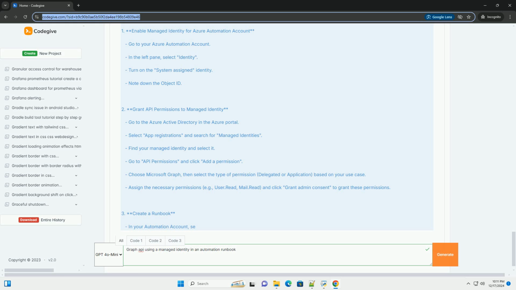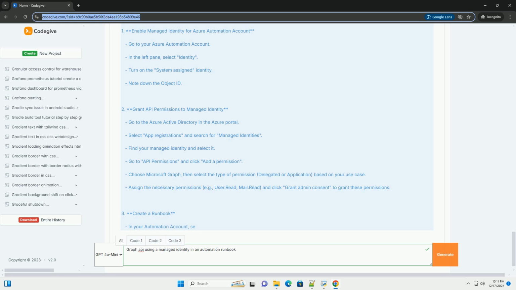Import the necessary modules. Note: Azure Automation should have the Az module installed. Get the access token using the managed identity. $resource = "https://graph.microsoft.com". $token = (Invoke-RestMethod -Method Get -Uri "http://localhost:50342/oauth2/token" -Body @{resource=$resource} -Headers @{Metadata="true"}).access_token.